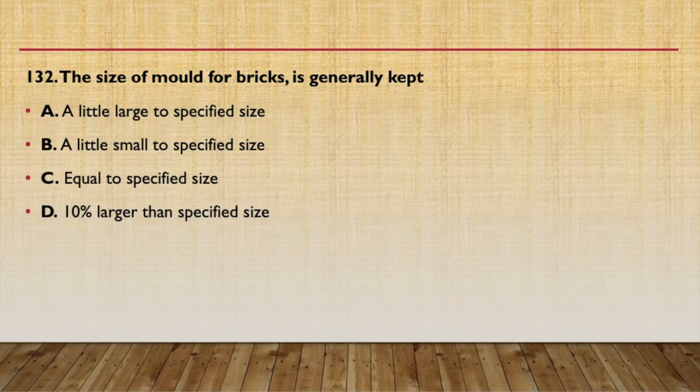The size of the mold of bricks is generally kept a little larger than the specified size, a little smaller than the specified size, equal to the specified size or 10% larger than the specified size. So always remember, it is kept a little larger. Okay, actually there is no provision being provided, but it is kept a little larger to accommodate the shrinkage that will occur in the bricks in the mold of the bricks. Okay, so for the shrinkage purpose we have to keep it a little larger.